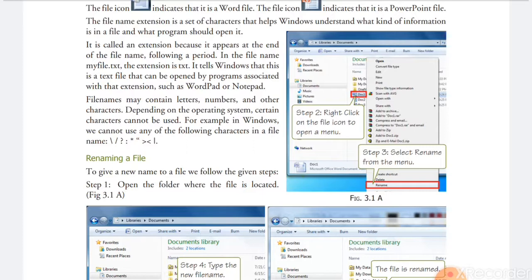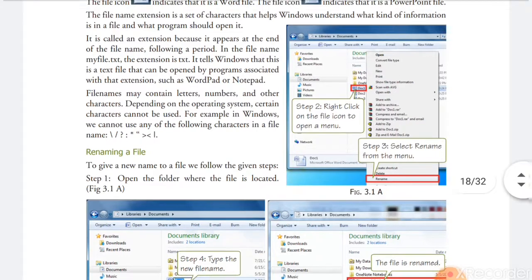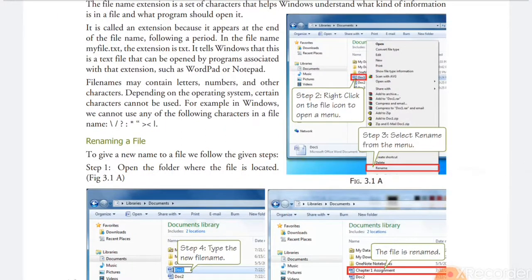There will be an option, rename. Third, you will click on the rename option.